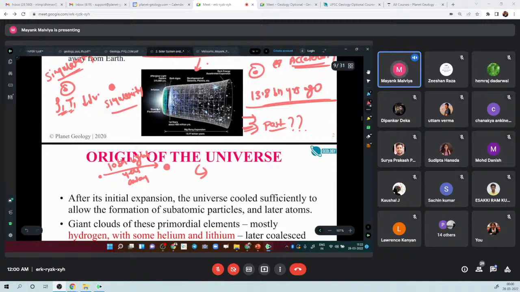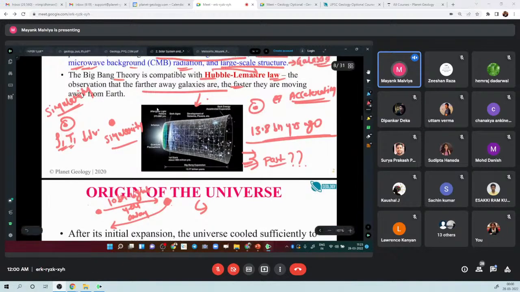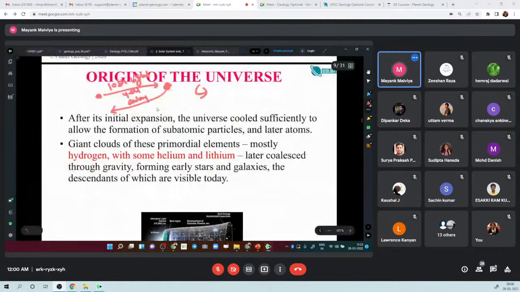Something happened at this point, so light will take 10 billion years to come to the Earth after this event has happened. So today whatever we are seeing is what happened in the past. All these images are recreations of events in the universe which happened in the distant past, right?